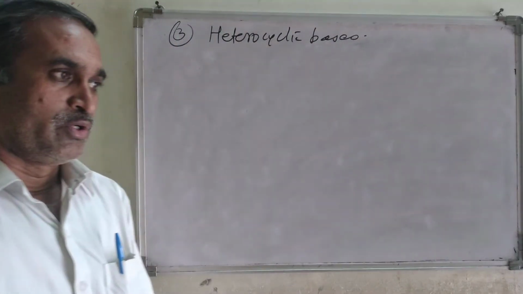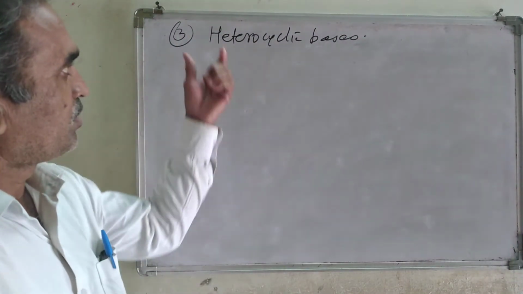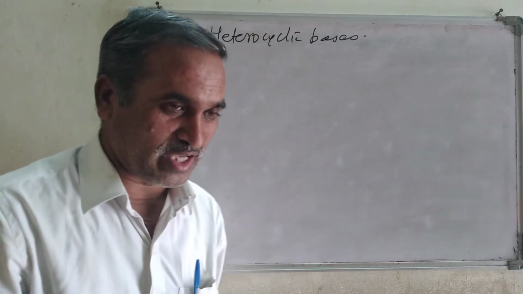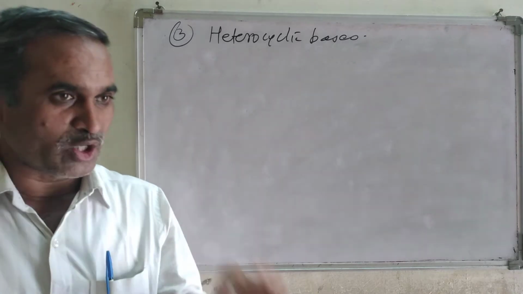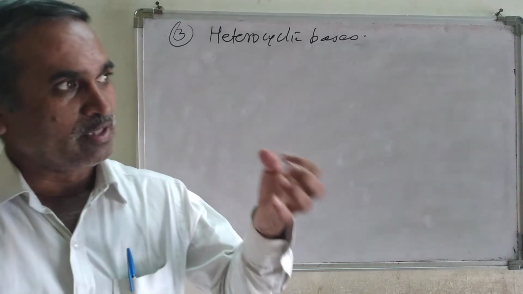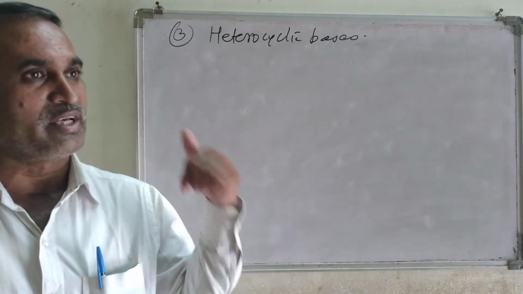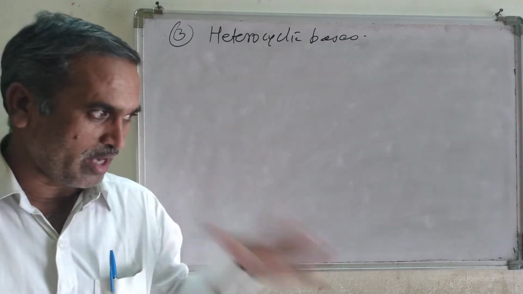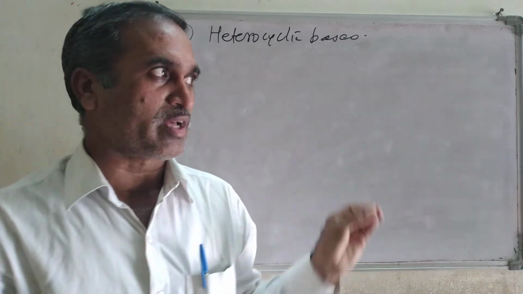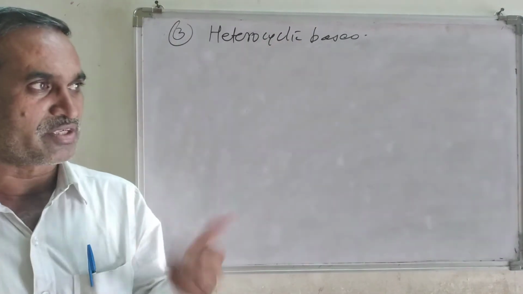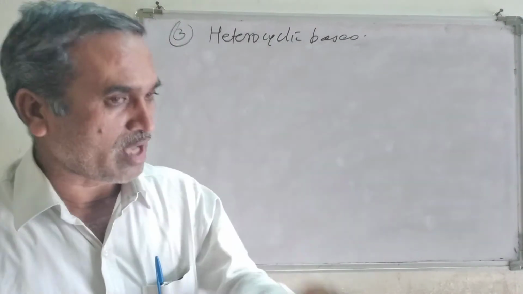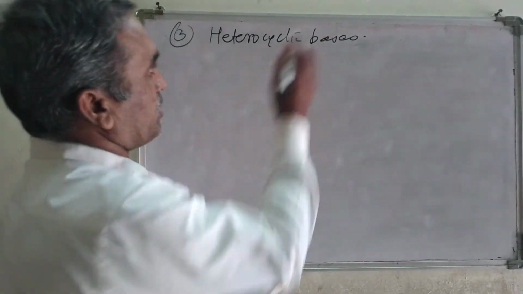Now, what do you mean by the heterocyclic bases? Everybody knows that a heteroatom like oxygen, nitrogen or sulfur, instead of one carbon atom, such type of atoms are present, that is called a heterocyclic. Mainly nitrogen atoms are inserted instead of carbon atom, and that's why it is called heterocyclic